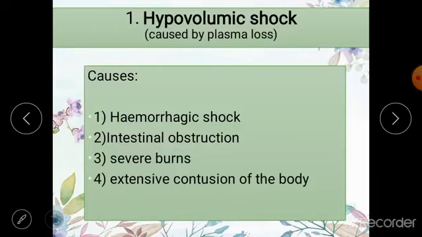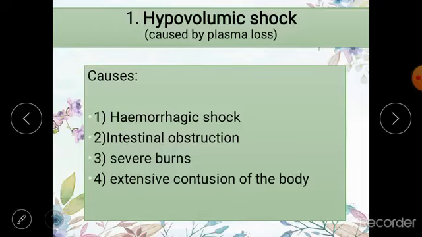These damaged tissues release substances which cause vasodilation of the blood vessels around them, and these blood vessels become very leaky, and a lot of fluid leaks out of these blood vessels into the interstitial space and causes swelling. This reduced blood volume can lead to hypovolemic shock if the contusions are very extensive, such as in accidents and other crush injuries, where there is no blood loss.